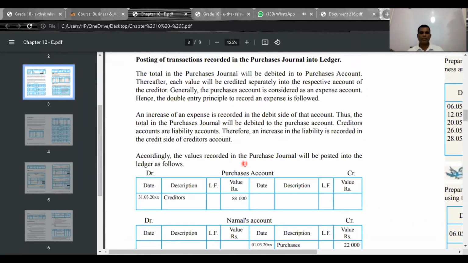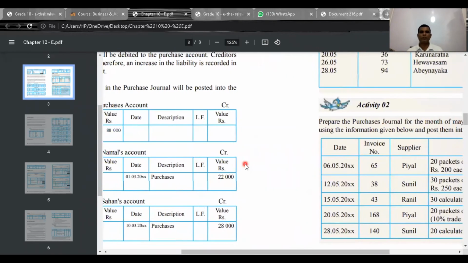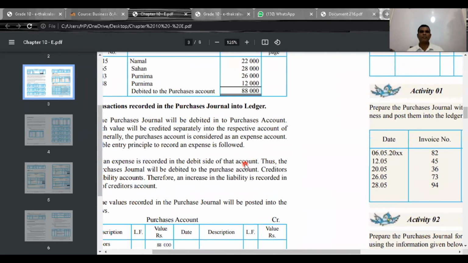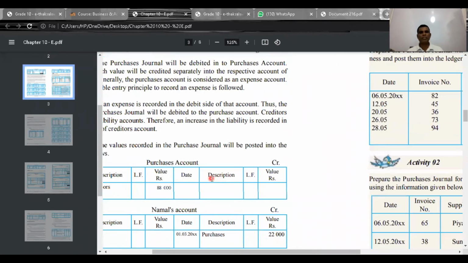And then the other accounts can be written down as well. Purnima's account, purchases account debit, Purnima's account credit. Here see, Purnima twice. Understand? Total can be taken. This is how you have to write the purchases journal and ledger account.